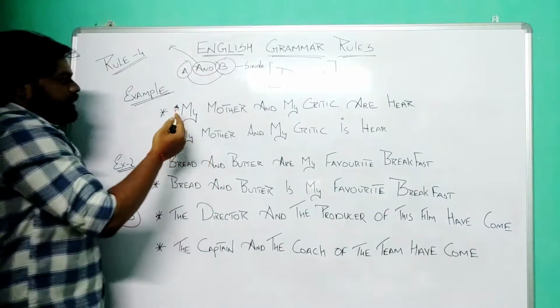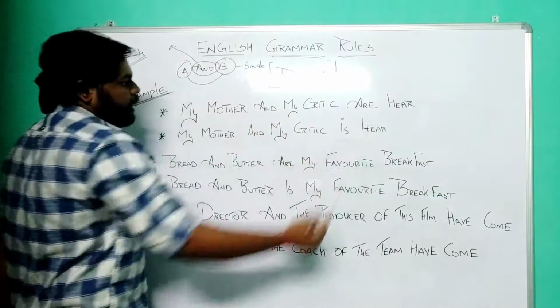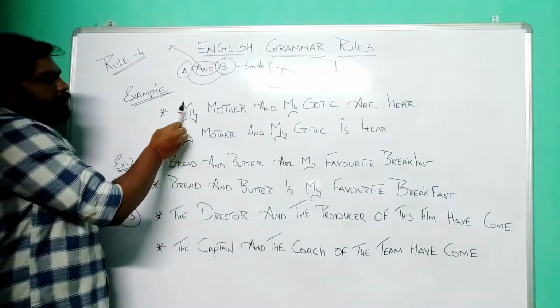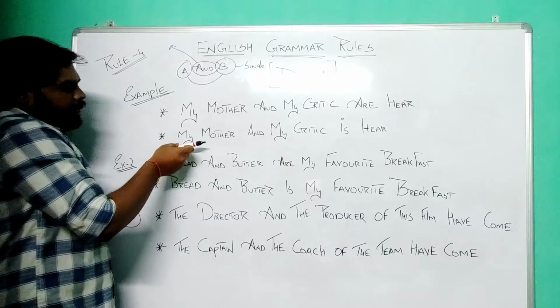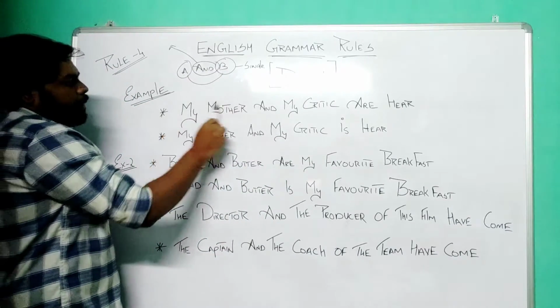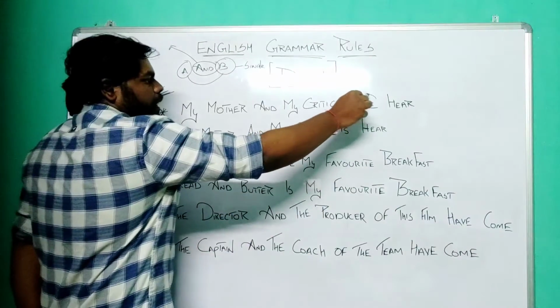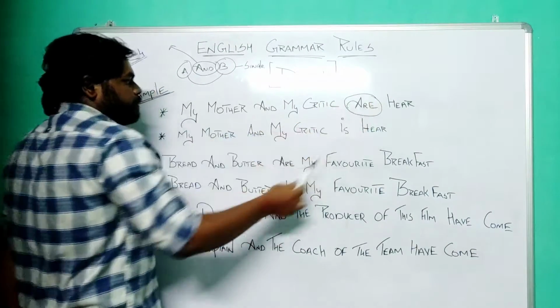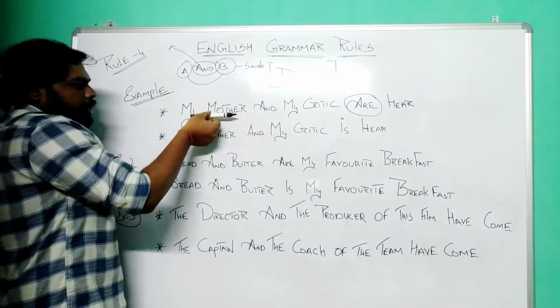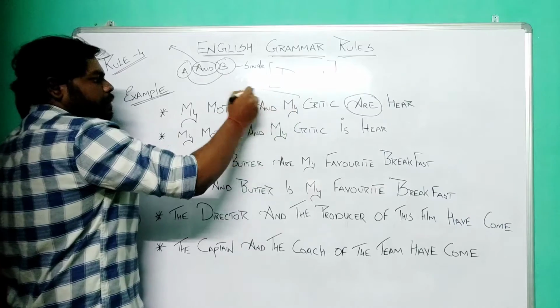Right? So now let us see the examples. My mother and my critic are here. This is the same example which I just showed you. I have just written the correct format of it. So let us see. My mother and my critic are here. So here a plural verb is being used, but according to the rule, my mother and my critic represent the same person.